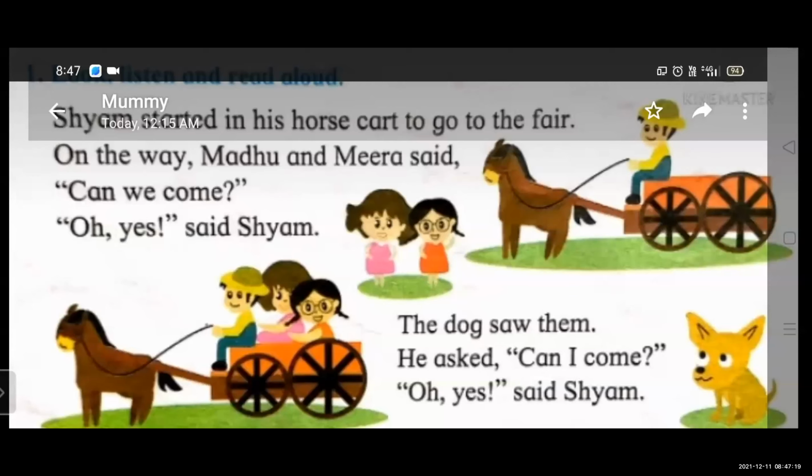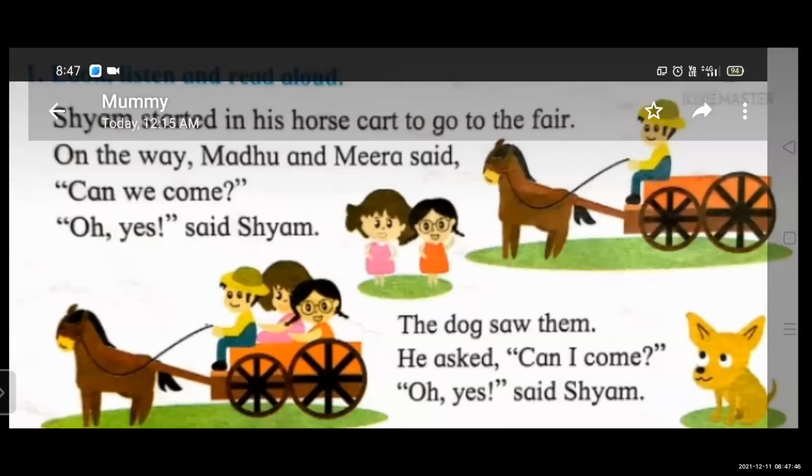The dog saw them. He asked, "Can I come?" "Oh yes," said Shyam. What did Shyam say? Yes, you can also come. Yes, you also come with us. Okay. When we enjoy, we enjoy. When more people are at a fun fair, we enjoy a lot.